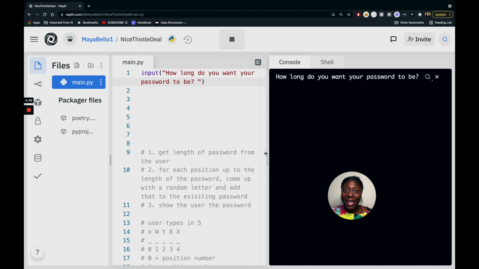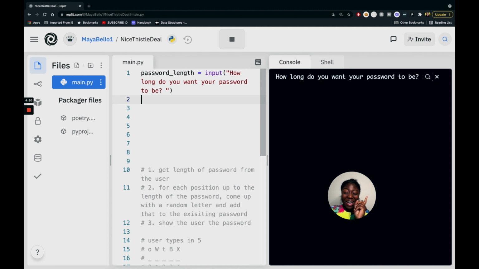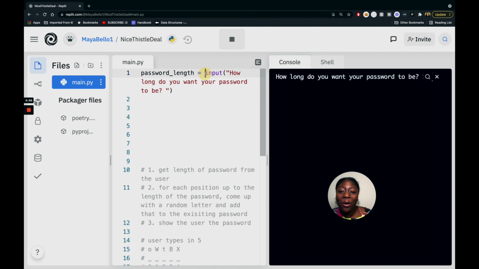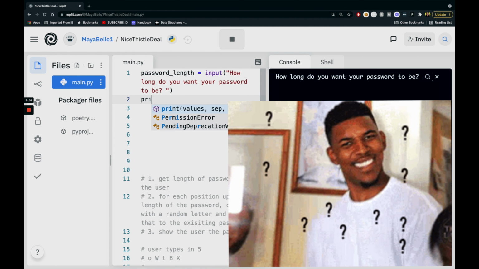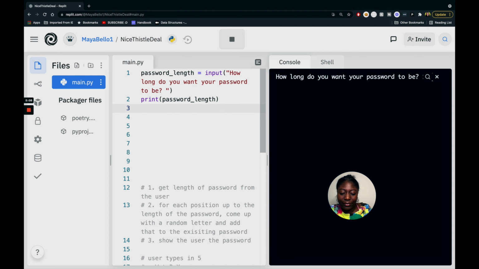Let's actually save that input that we get. Let's save this into a variable called password length. Variables hold information, they hold data, and in this case, it's going to hold the input that the user gives us. So, bam, you might think you're done with that first line, but there's a little trick to this. With Python, the result of input is going to be a string. You might be like, what? Let me show you what I mean. If I print out password length, like so, and then I print out the type of password length.